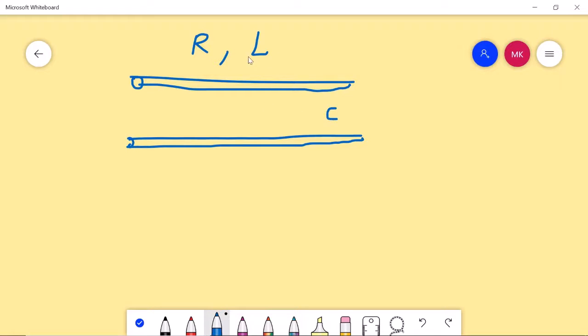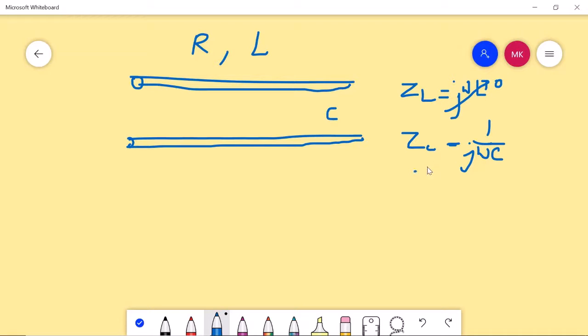So at low frequencies, ZL is given by j omega L, and ZC is given by 1 over j omega C. When you have a low frequency, for example 50 hertz or 100 hertz, because the inductance of this conductor is small, this value will become smaller and you can ignore it.